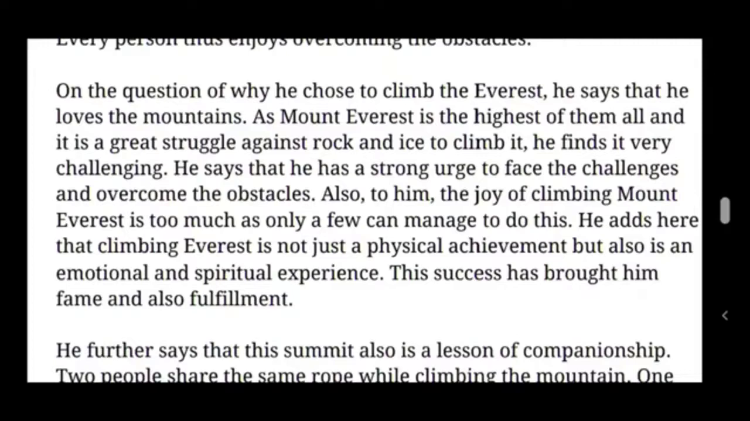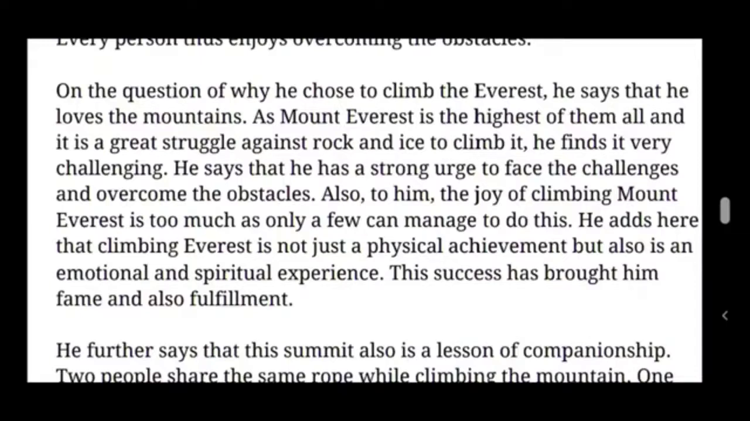To him, the joy of climbing Mount Everest is too much, as only a few can manage to do this. So as it is the highest peak in the world, only a few can manage to do this. So everyone cannot do this. Everyone cannot manage those obstacles. Only a few can manage those obstacles.